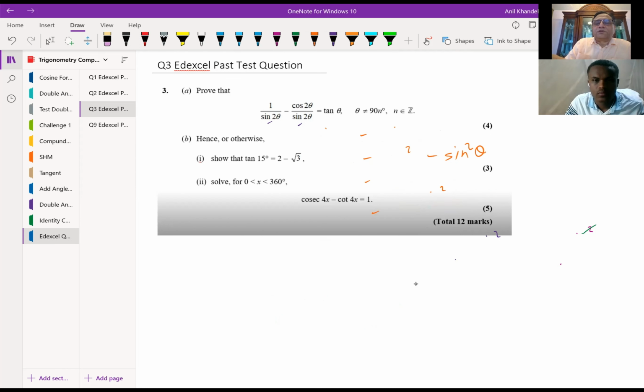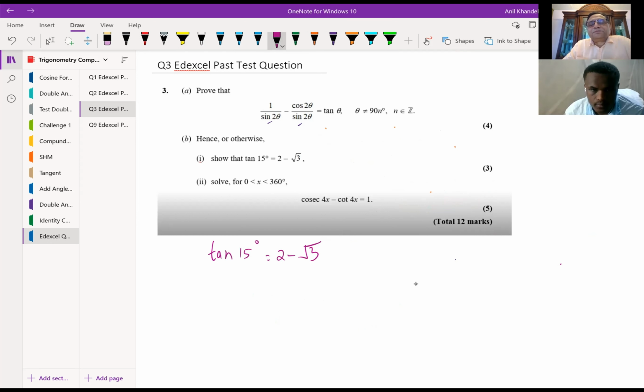Let's do question number 2, which is solving an equation with double angle, rather finding the exact value. So question number 2 is, hence or otherwise, show that tan 15 degrees is equal to 2 minus square root 3. How will you do it? I think we can use the half angle relation. You can use this relation, right?